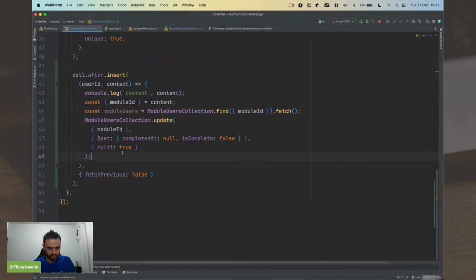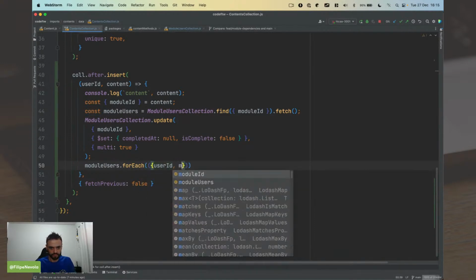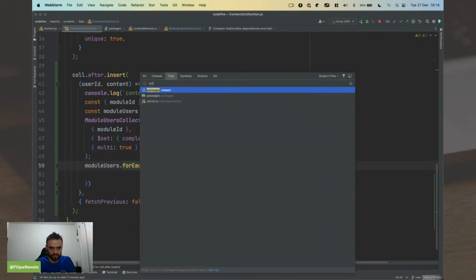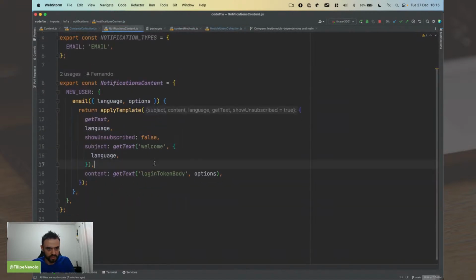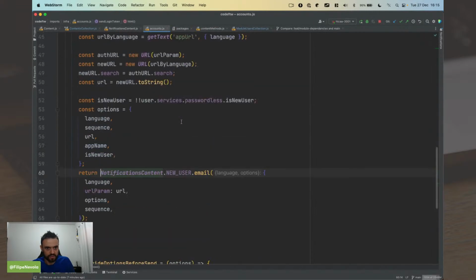Okay, and we should notify all these users. What is important here is module ID and the user ID. So now we should send a notification. Let me see if you have a notification content here just for new user. Let me see where I use this.